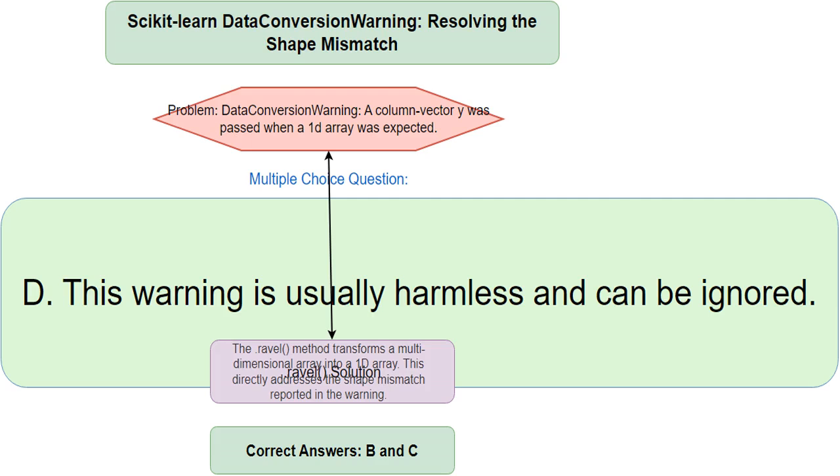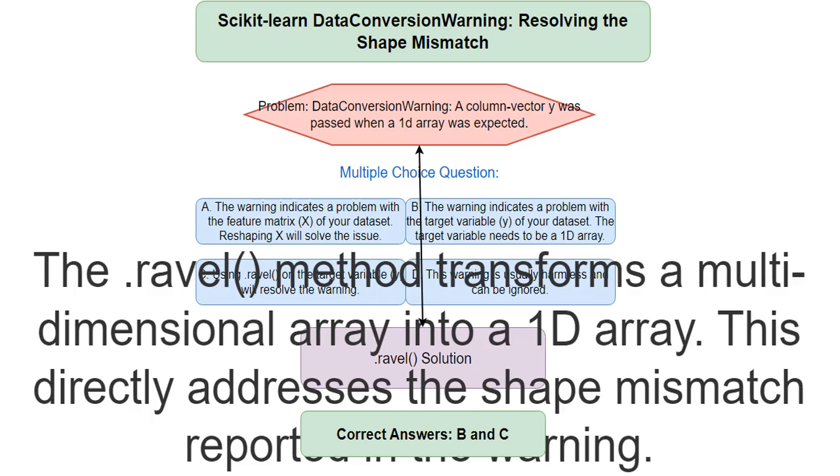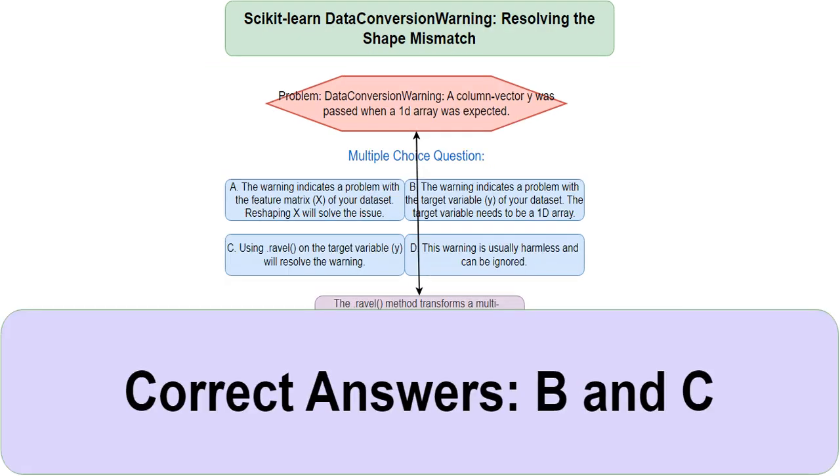This line acts as a section header, indicating that I'm now providing a solution. This explains what ravel does, which is the key to resolving the warning. It takes data that's spread across multiple rows and columns and makes it a single line of data. For example, [[1],[2],[3]] becomes [1, 2, 3]. This concludes the explanation by stating that options B and C are the right answers to the original question.